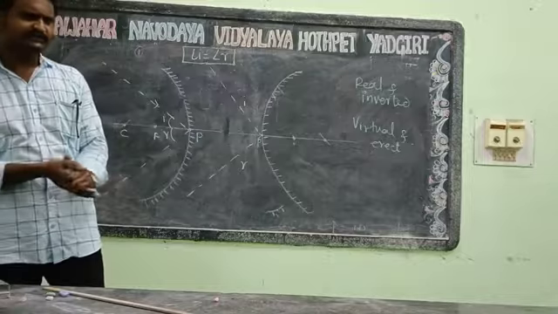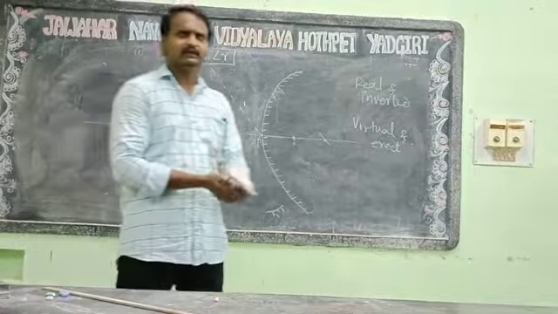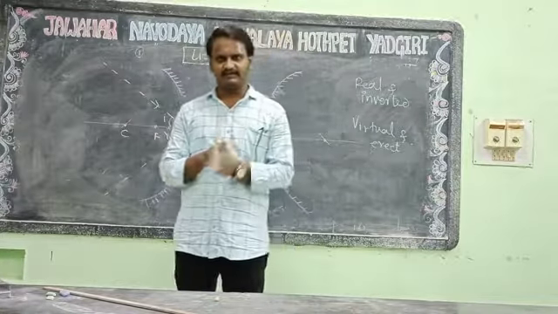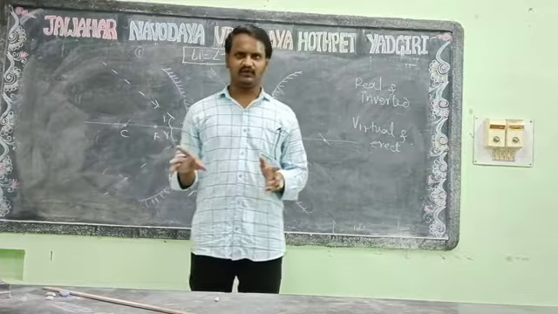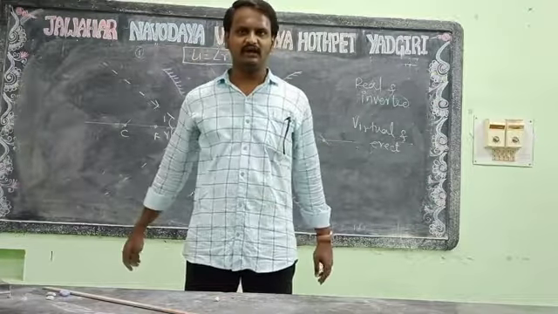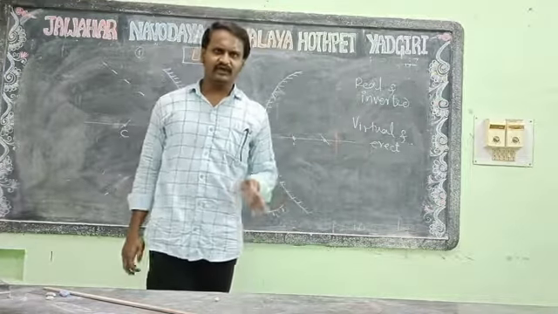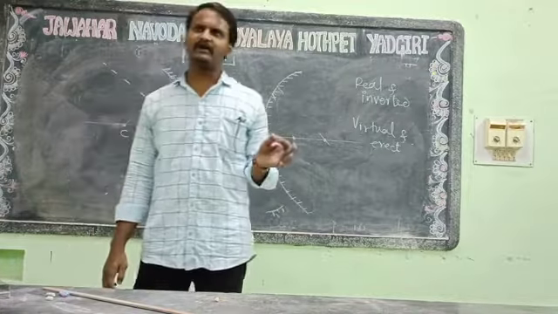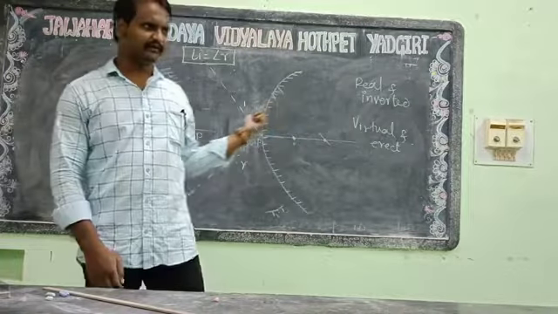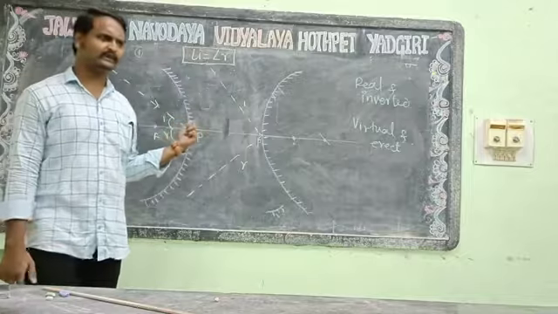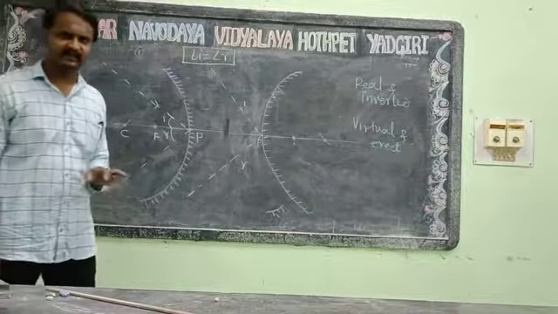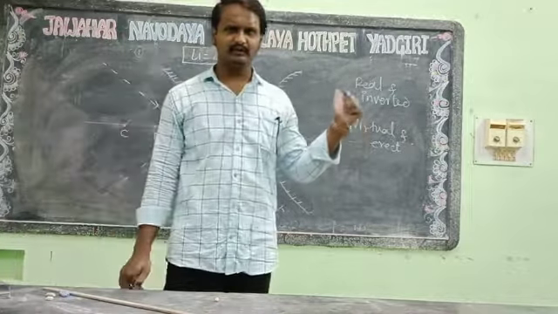Here, simple, four rules are there. First, the incident ray parallel to the principal axis, after reflection, will pass through the principal focus. Second is the inverse: the light ray passing through the principal focus, after reflection, will be parallel to the principal axis. Third, if the incident rays pass through the center of curvature, they will be reflected along the same path. And fourth, just the application of the law of reflection: the ray incident on the pole will be reflected such that the angle of incidence and the angle of reflection are the same. You have to remember these laws.